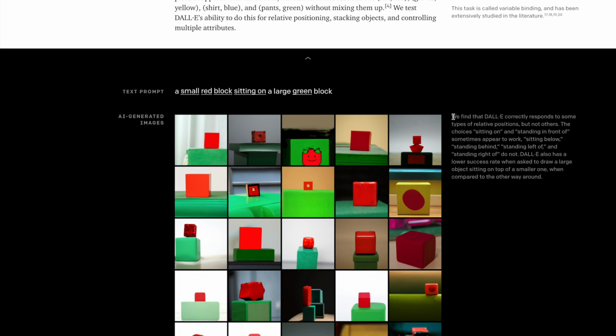If we read this, we find that DALL-E correctly responds to some types of relative positions but not others, like sitting on and standing in front. These are some of the effects. You can also see here that red is in front of, or on top. So these are some of the drawbacks, but yes, it will be very useful in the outside world.